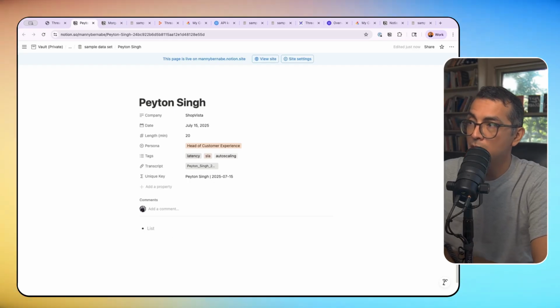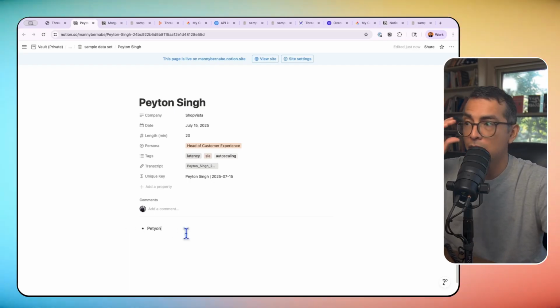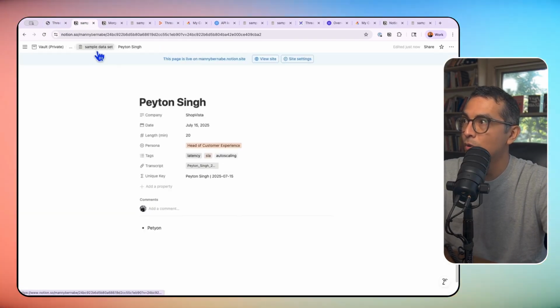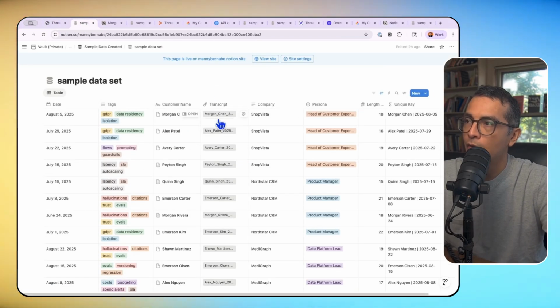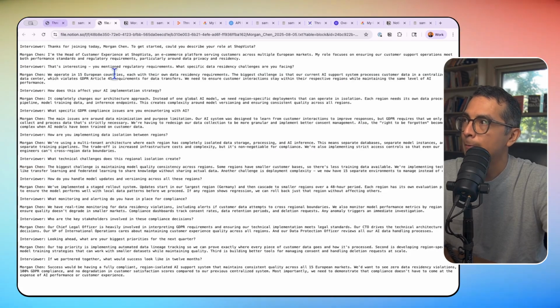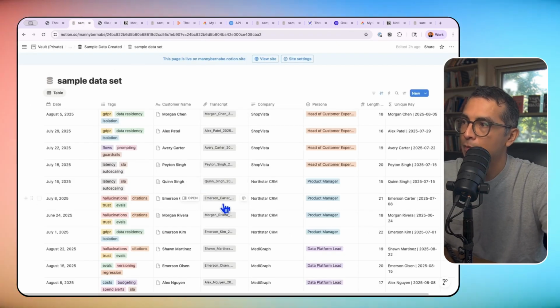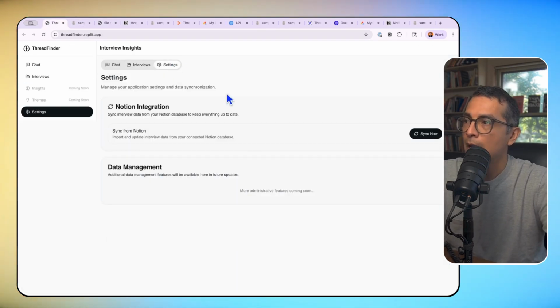If I want to add more notes here on Peyton, I can do that as well and save that to the Notion database. The really cool thing here is that it's all synced to this Notion database. I have transcripts for all of these different conversations. And so this is getting pulled into reference for when that LLM goes to answer my question. If I add any new interviews, I can just go here to sync with my Notion and sync now and have all of the information synced up again.